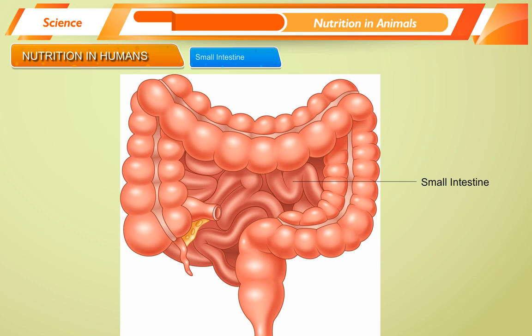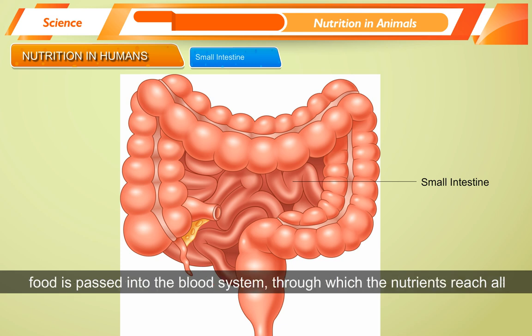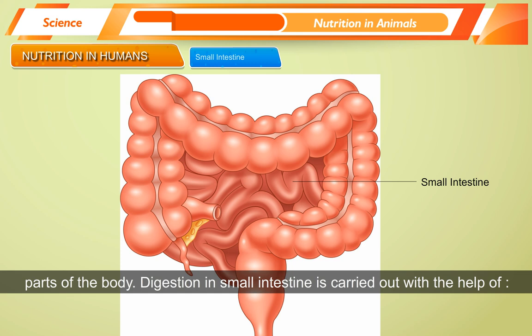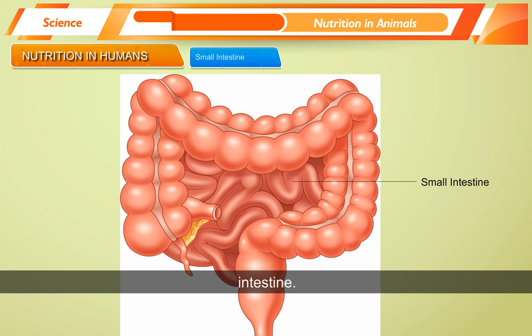Small intestine. Small intestine is a highly coiled, about 7.5 meters long tube. The absorbed food is passed into the blood system, through which the nutrients reach all parts of the body. Digestion in small intestine is carried out with the help of secretions from the liver and pancreas and digestive juices secreted by the small intestine.